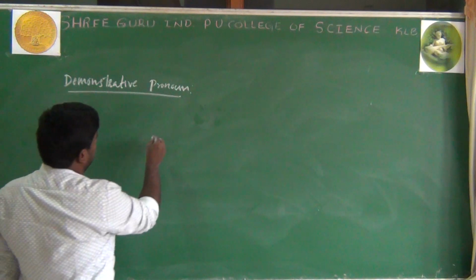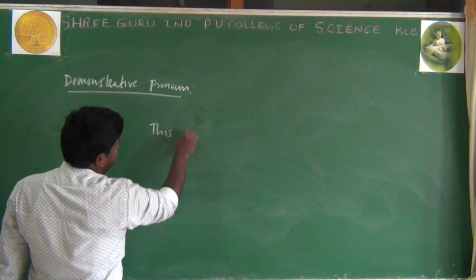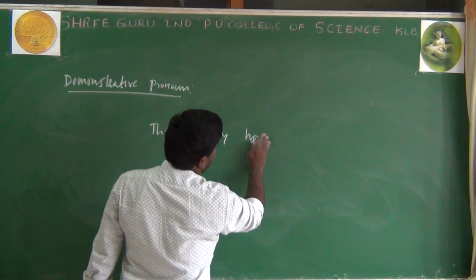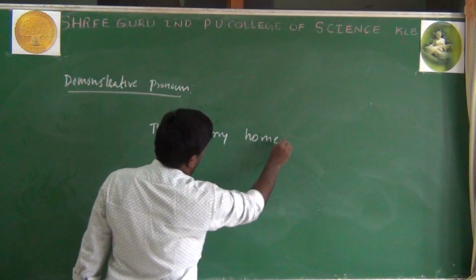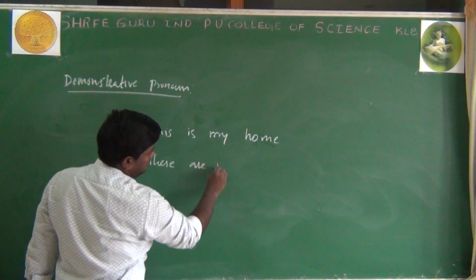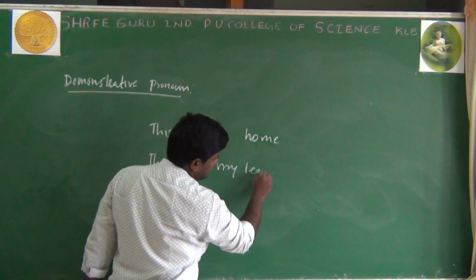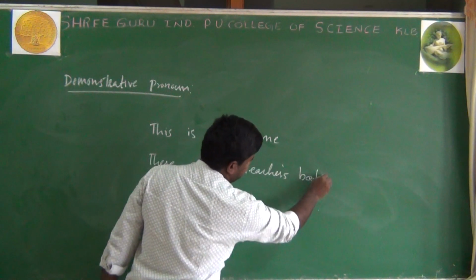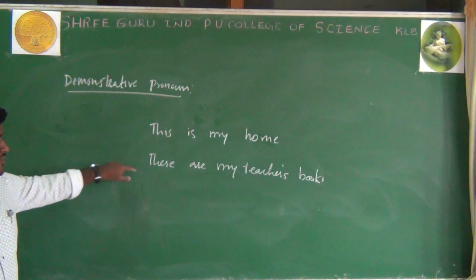For example, this is my house, or this is my home, or these are my teachers' books.